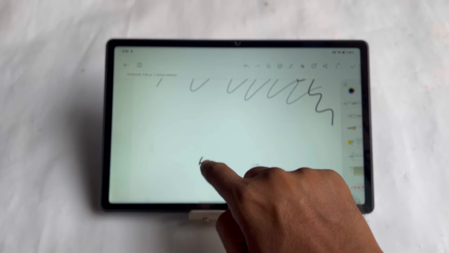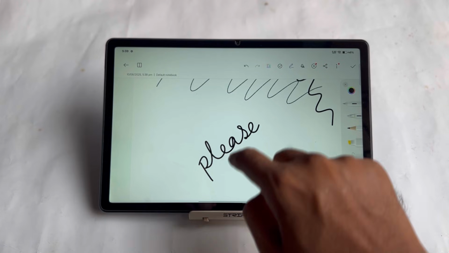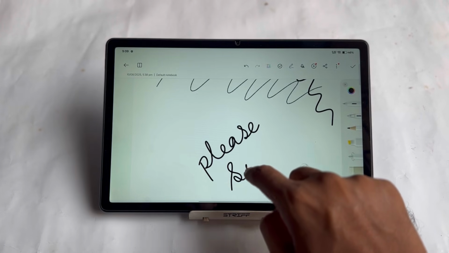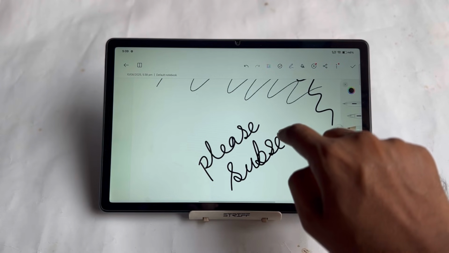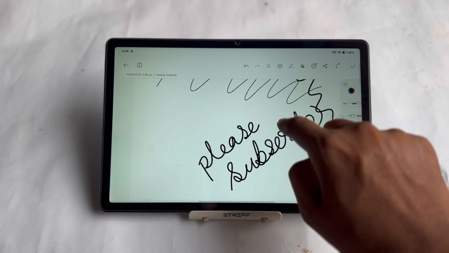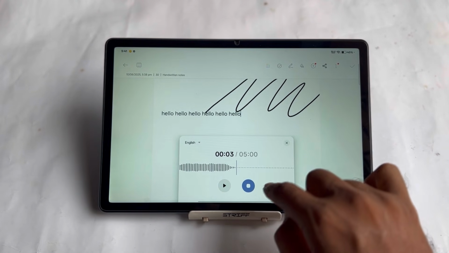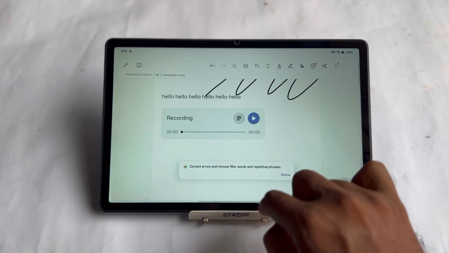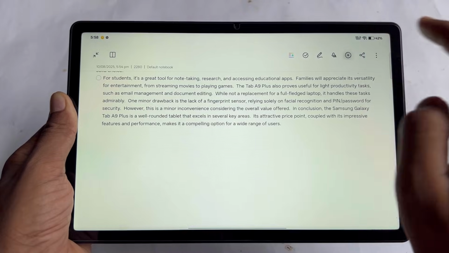With the use of your fingertips, you can definitely have a good writing experience on this tablet, though it will not be as convenient as with a pen, but you can have casual writing at times that will help you. After that you can record anything and it will automatically transform into audio format or text format. After that there are many other features.